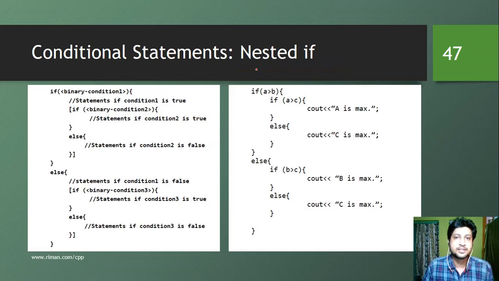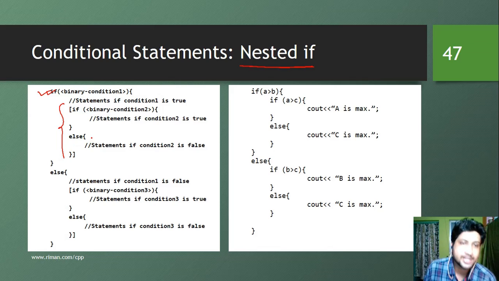Next, we have multi-way branching, or not exactly multi-way, this is called nested if. This is another type of conditional statement where, inside an if block, we can have as many if blocks or if-else blocks as we want. Similarly, inside the else block we can have as many if or else blocks as we want. This kind of structure is known as nested if.